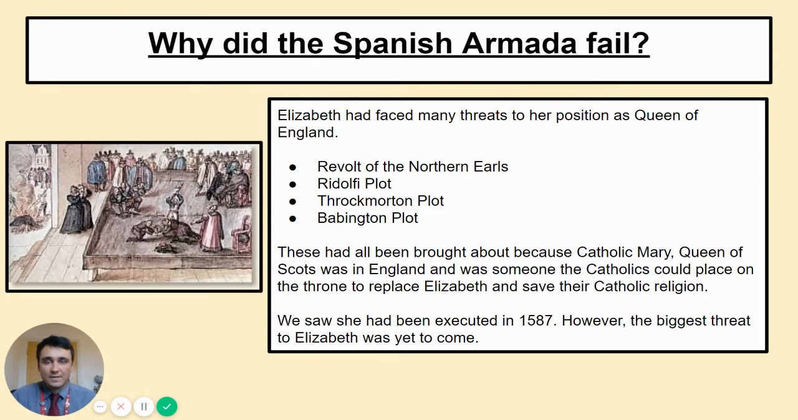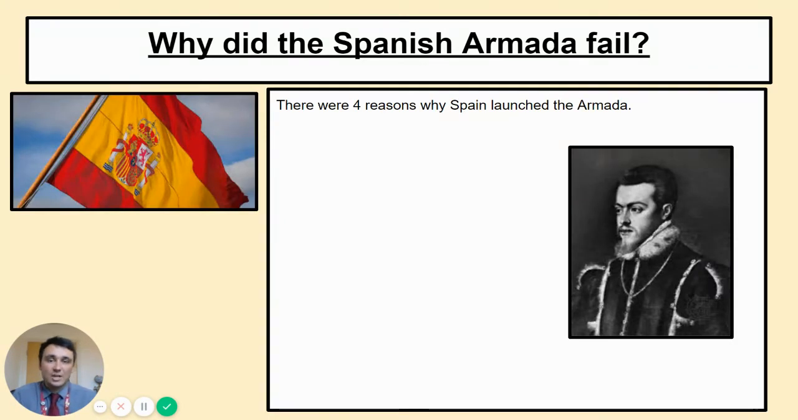But we've seen from previous lessons that Mary Queen of Scots was executed in 1587. But the biggest threat to Elizabeth was still to come. These are all sort of minor threats, I guess you could say. It's a bit like a computer game when you face these minor threats, and then at the end of the game you've got the big boss to defeat. Well, that's what we're looking at in today's lesson, the big boss, in the shape of Spain and Philip II.